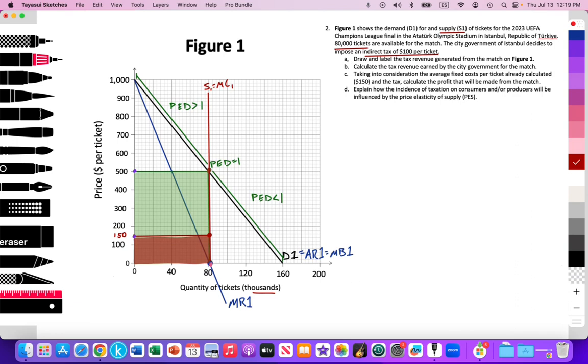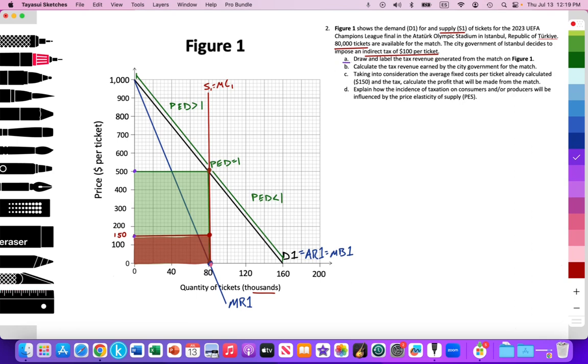So the first part of the question, part A, asks us to draw and label the tax revenue generated from the match on figure 1. So I want you to pause the video and think about what would that look like in this diagram. How would you draw it? What would it look like? Go ahead and pause the video and consider that, and we'll take a look at your thoughts in just a moment. Pause the video now. Okay, so let's check your work. We're going to go over part A here.